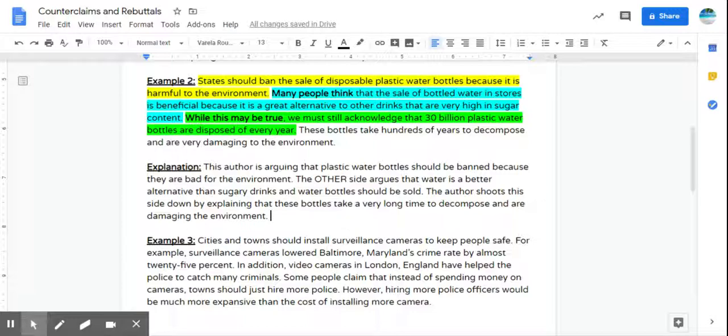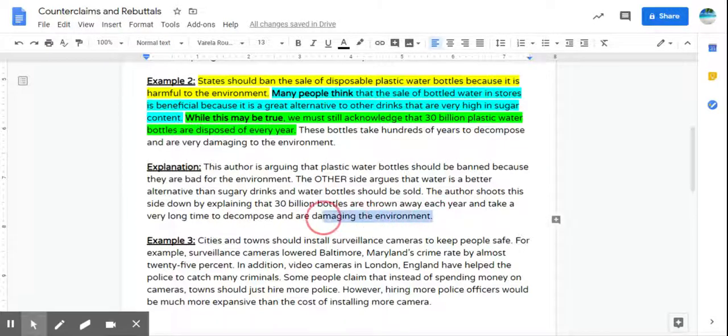I'm going to add to this here actually, because I think I want to use a little more of our actual rebuttal in my explanation. So the author shoots this side down by explaining that these bottles, I'm going to change this a little bit, by explaining that 30 billion bottles are thrown away each year and take a very long time to decompose.